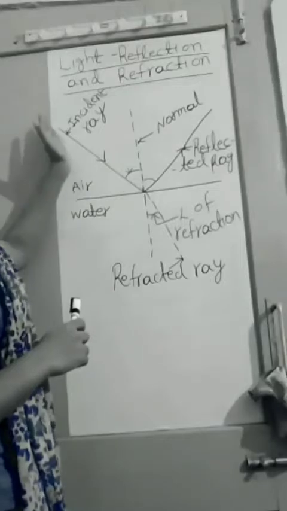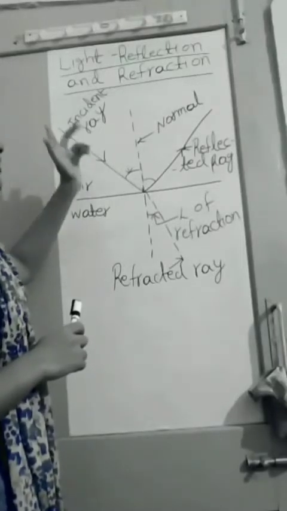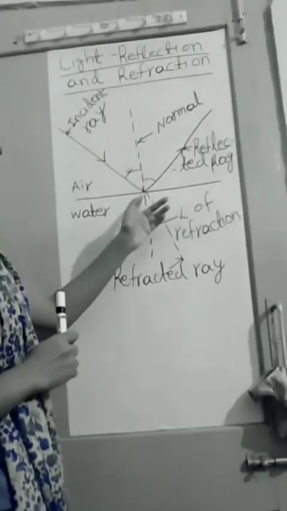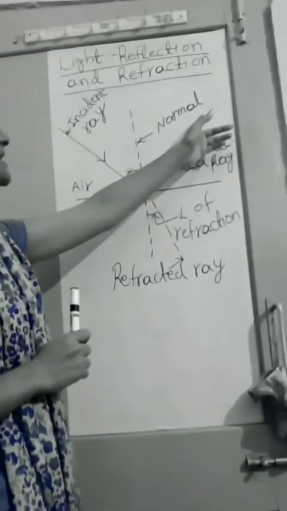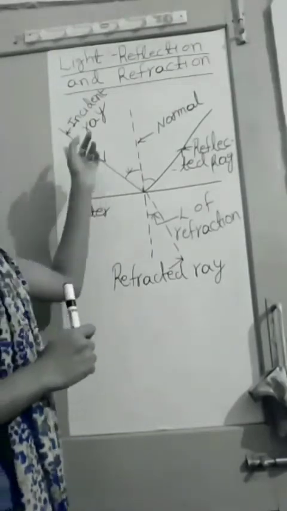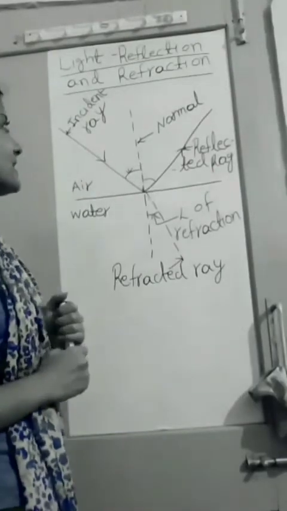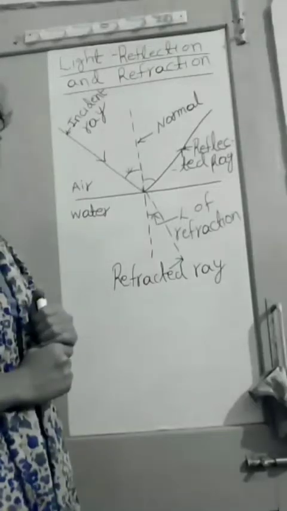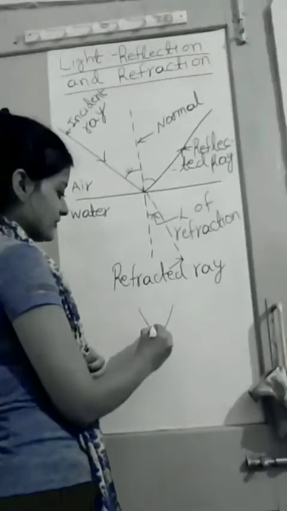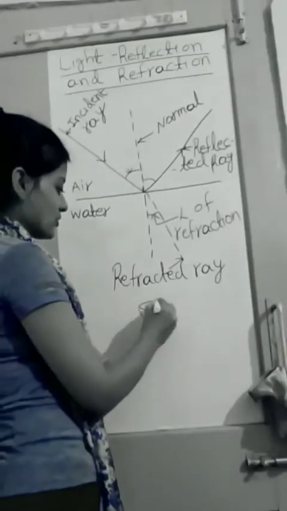So when a ray falls on a surface, okay, that ray bounces in another direction, and that bouncing of the light ray is known as reflection. Clear? I have shown you that bucket filled with water.